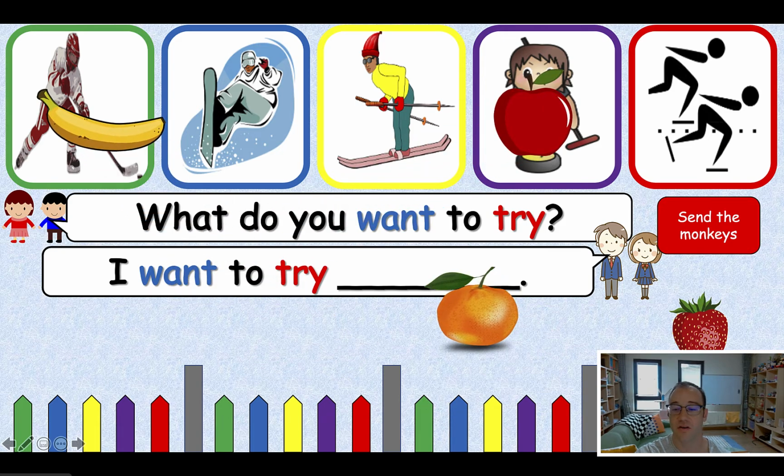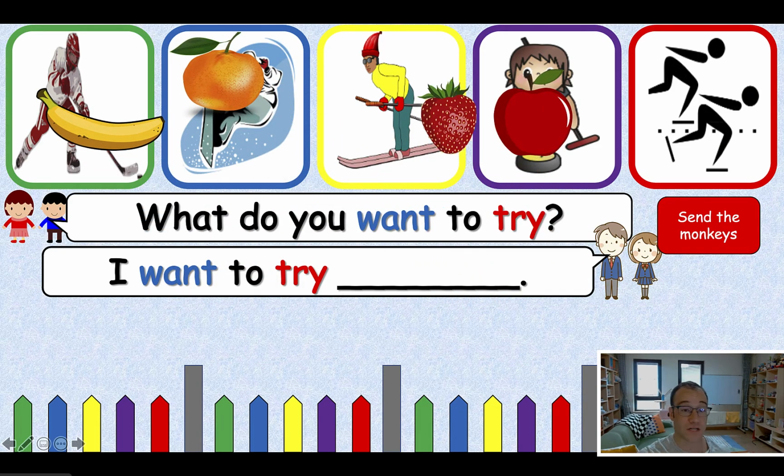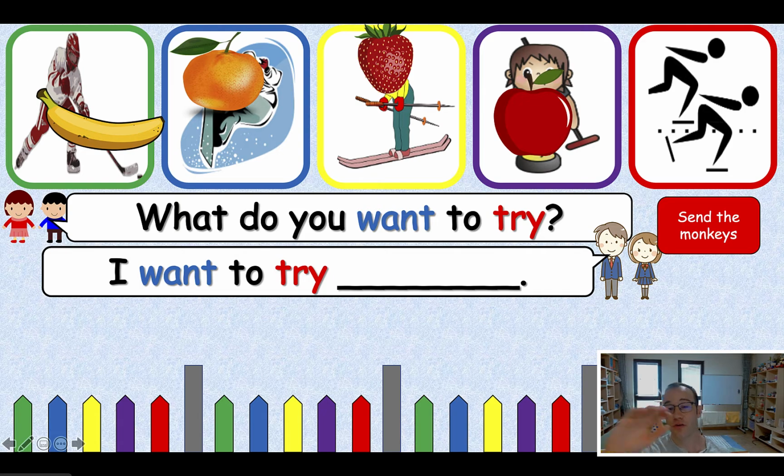The whole class is saying the question. You could even have one team come up, like one student or 2 students from each team come up. One student asks another student. The student says their answer. You put their piece of fruit on that one. The next 2 come up from the other team, and then rinse and repeat with each one.